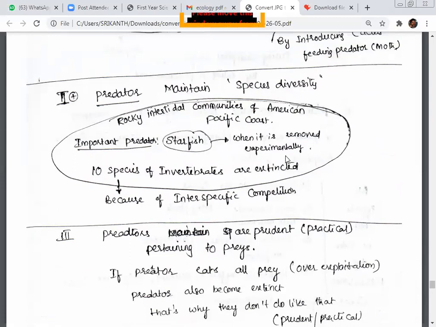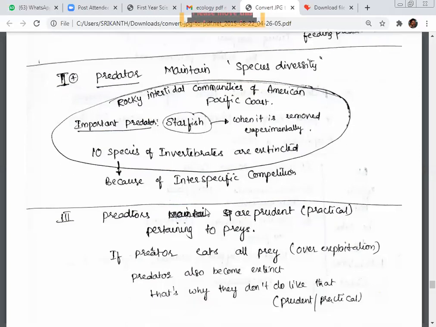When it is removed experimentally, 10 species of invertebrates become extinct. Why? Because they fight among themselves due to interspecific competition. So if there is no predator, here the starfish, the species may fight themselves and become extinct.